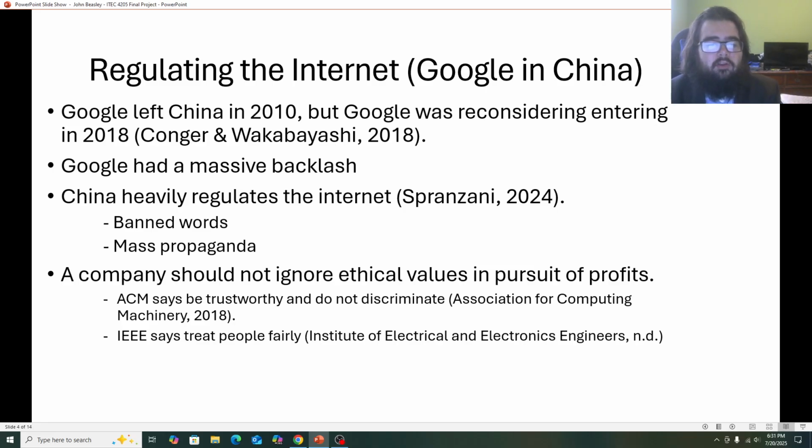And our lesson here is that we probably shouldn't comply with foreign regulations and markets that conflict with our ethical values, like the Association for Computing Machinery's stance on being trustworthy and not discriminating, or the Institute of Electrical and Electronics Engineers' stance on treating people fairly.